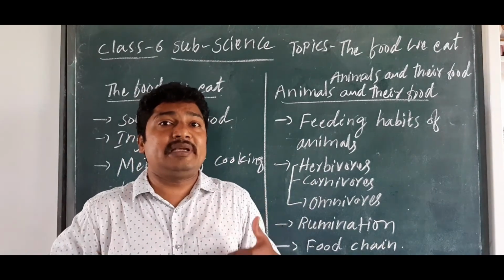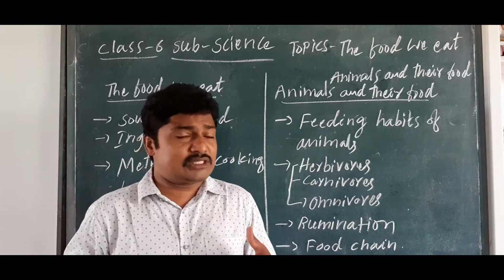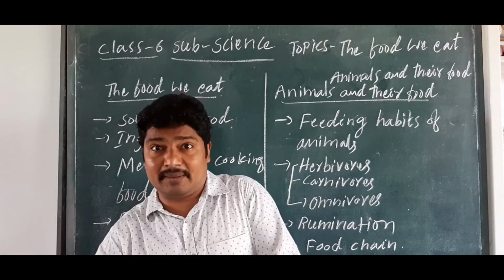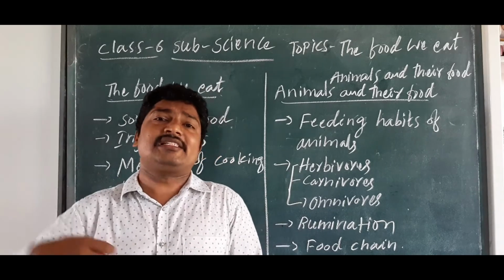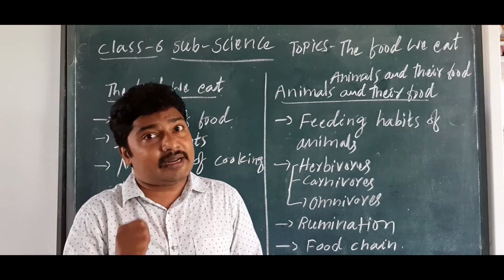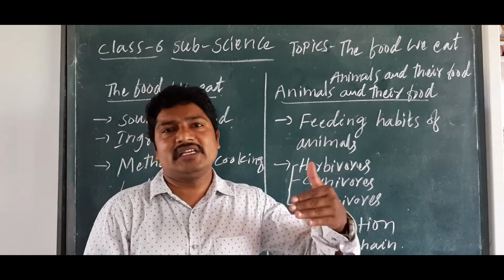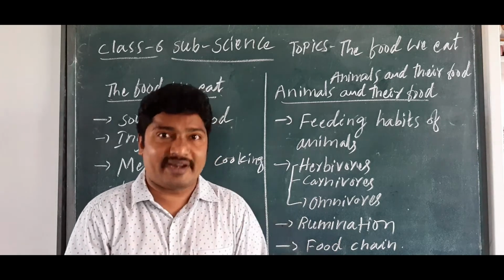Our body temperature should be constant, so fat will not let the temperature go out, or let outside temperature come inside the body. So body temperature should always be constant, isn't it? These are the major functions of the nutrients.